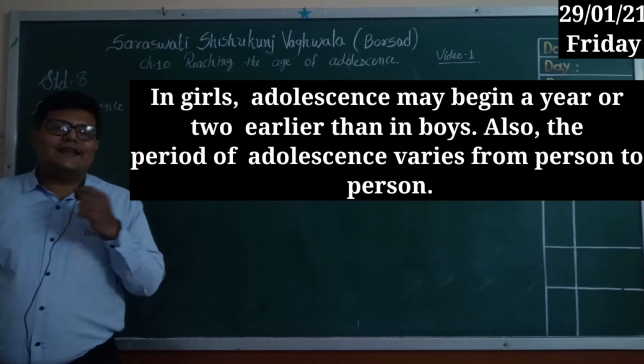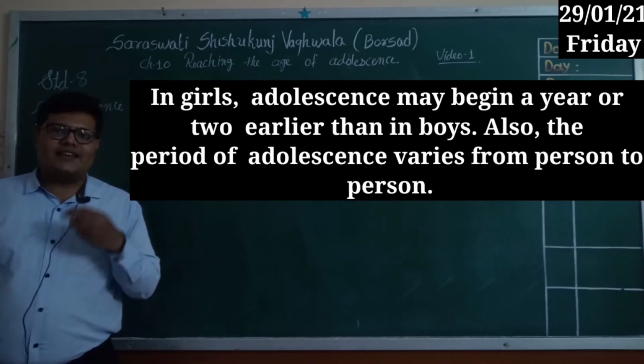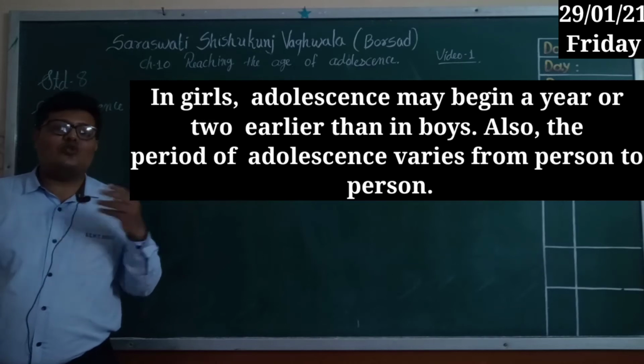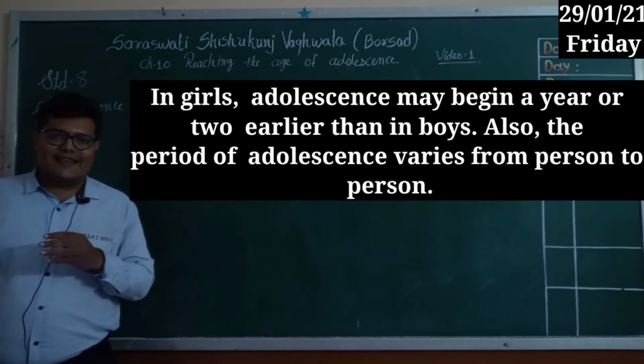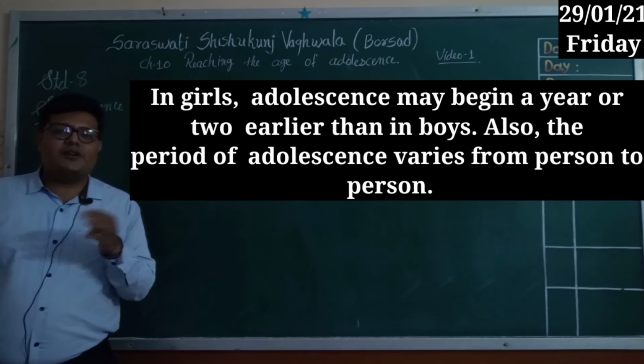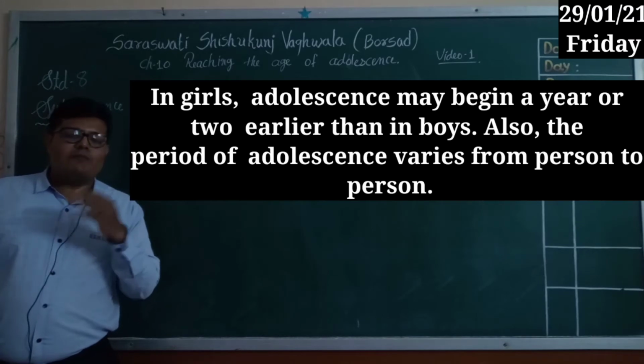Now in girls and boys, the adolescence period is also different. In girls, the adolescence period starts 2 years earlier than in boys, and the adolescence age differs from person to person.